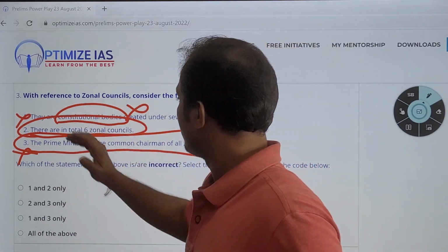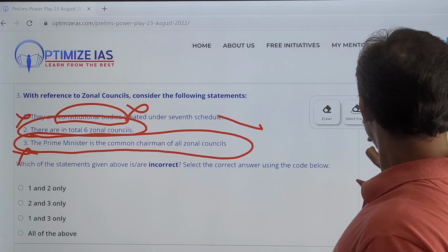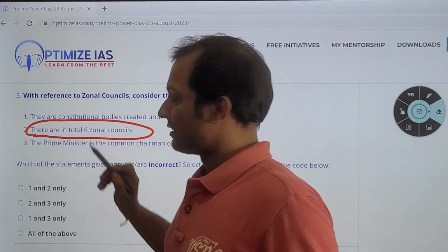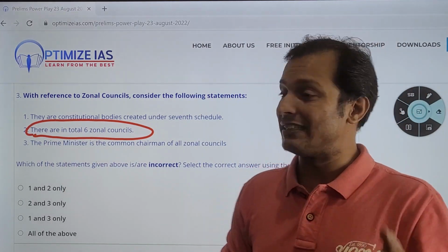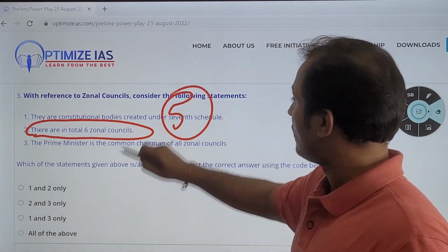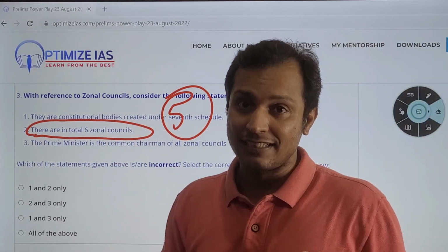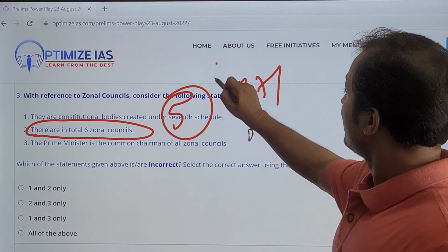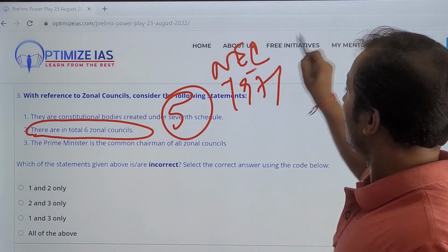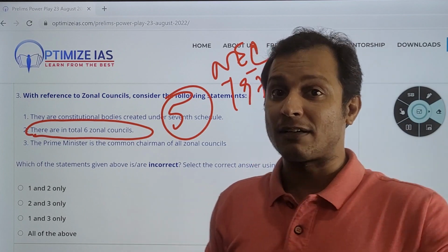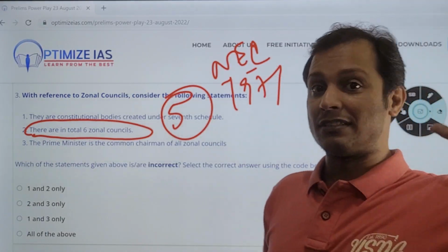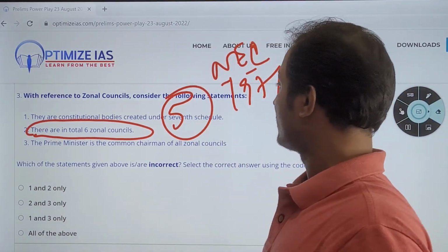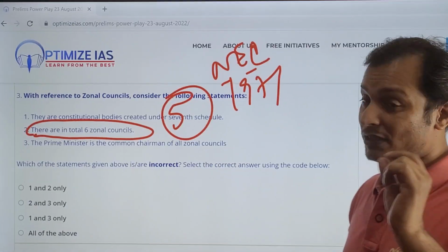What about statement 2? There are 6 zonal councils. Many aspirants will make a mistake here, because initially 5 zonal councils were created under the State Reorganization Act. Then one more zonal council was created in 1971 under the Northeast Council Act. So at present there are 6 zonal councils. This is very important; you can get trapped here.